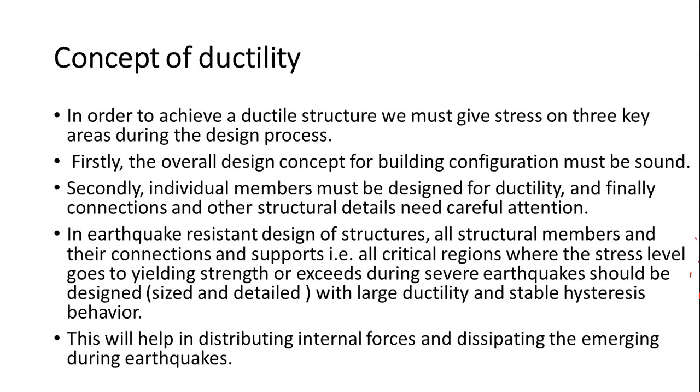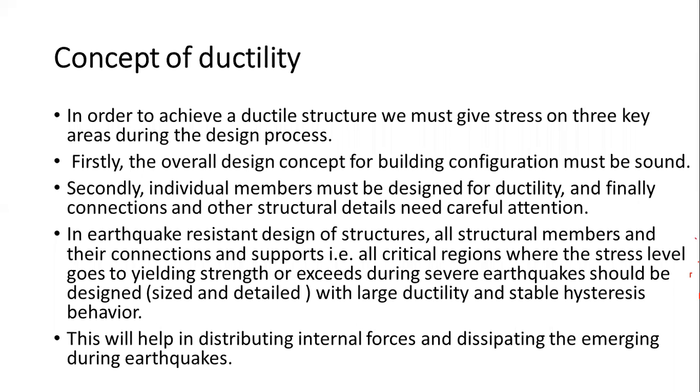Whatever the connection, it should be strong. If the connection becomes loose or weak during earthquake forces, some of our components will collapse. So each and every member should be designed for ductility, and the structure needs careful attention about the connections, which should be in a good manner.